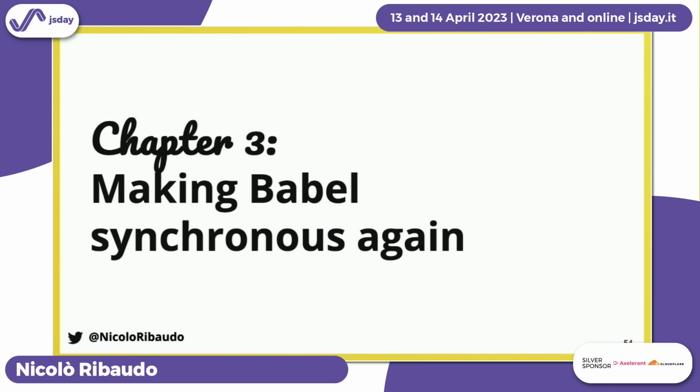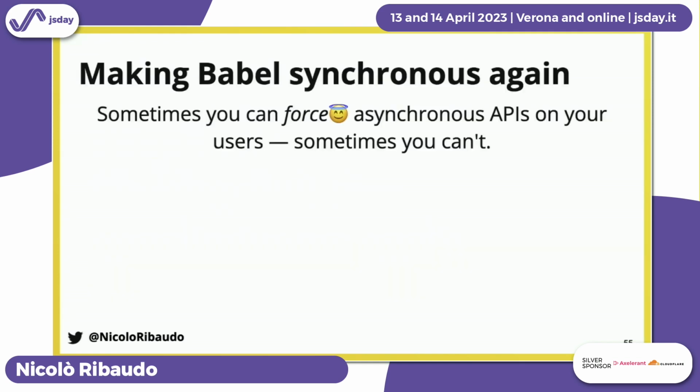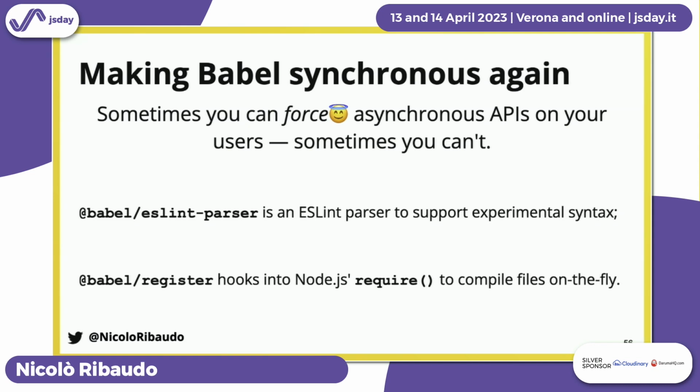So what do you do after making your library asynchronous? Well, you make it synchronous again. Sometimes you can force your users or consumers to use the asynchronous API, and sometimes you can't. I'm saying force here, but it was almost like a collaboration process. Babel has a very small number of direct API consumers. As I mentioned, Babel is integrated in Webpack, Rollup, Parcel. You usually don't directly call the Babel JavaScript API. So there is a small number of places we needed to update, and we ensured that all the integrations supported calling Babel asynchronously. Except that for some of them, this was not possible.